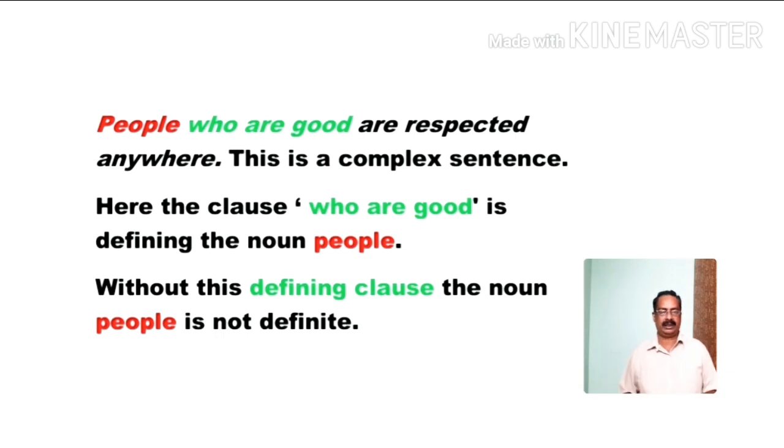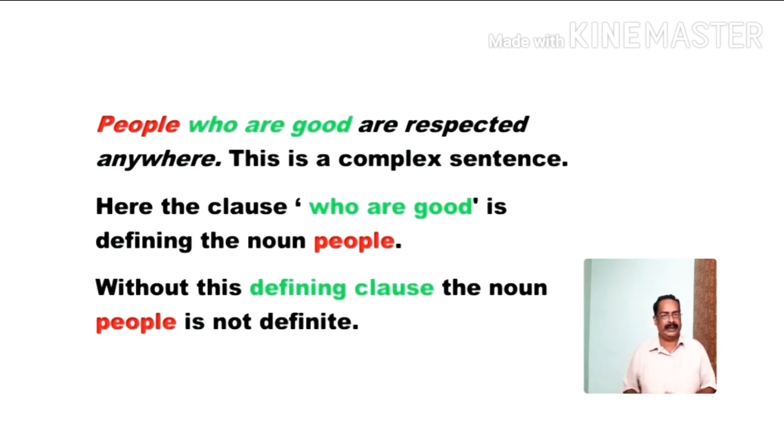So we can understand that relative clauses are adjective clauses that qualify or modify the subjects, which are usually nouns or pronouns. Okay. Here the relative clause who are good is defining the noun people.